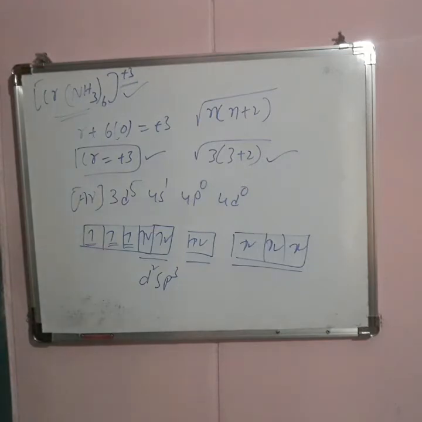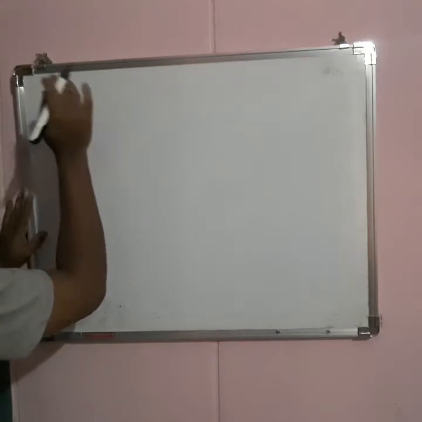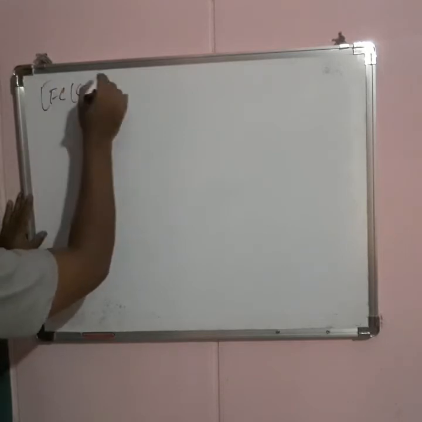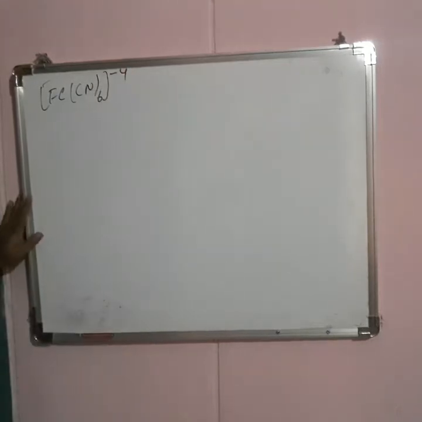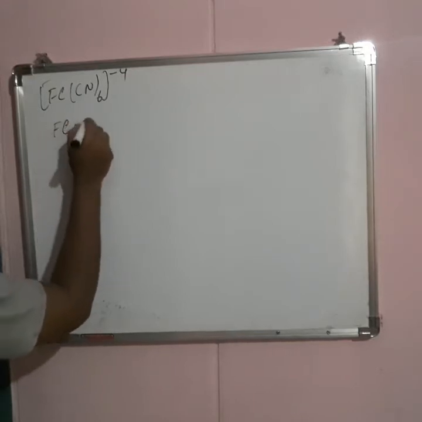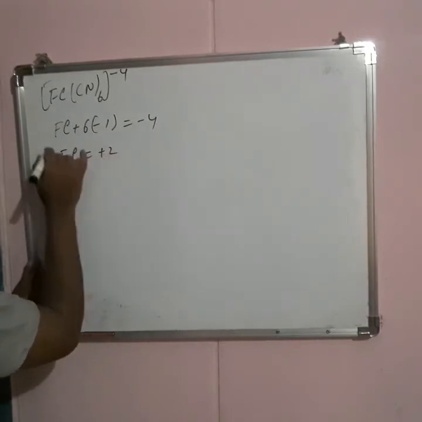Let us try another example. The next example is the hexacyanoferrate ion. Hexacyanoferrate 2 ion. So here this is a negative complex, and the IUPAC name of this compound is hexacyanoferrate 2 ion. Now the first step is to find out the oxidation state on the central metal atom. Cyanide is a negative ligand. Fe plus 6 into minus 1 equals minus 4, so the oxidation state of the central metal atom is plus 2.